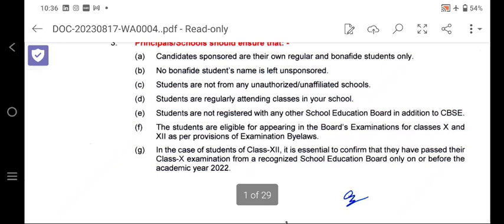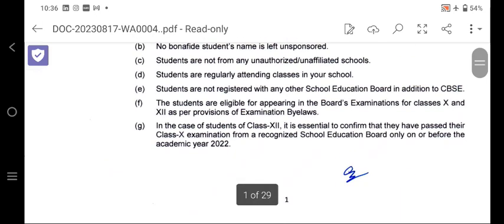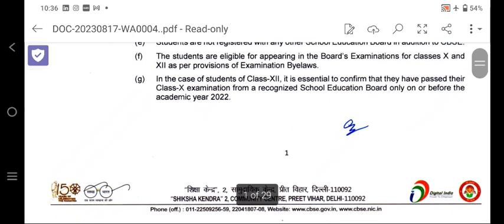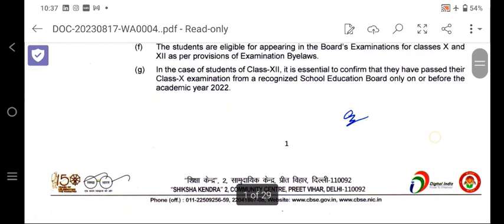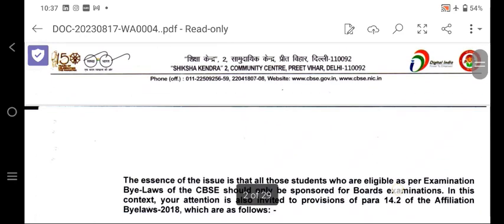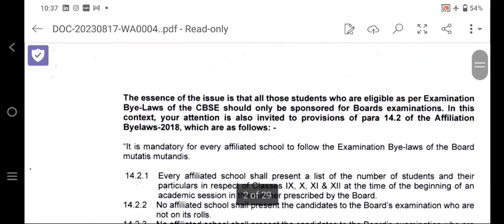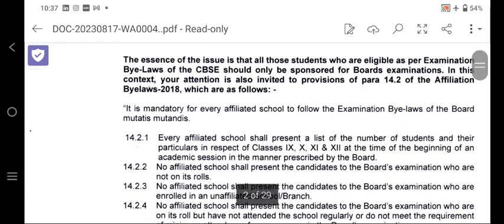Students are regularly attending the class in your school. Students are not registered in another school or another board. The students are eligible for appearing in the board examination for 10 and 12 as per the provision of the examination bylaws. In the case of class 12, it is essential to confirm that they have passed their class 10 examination from a recognized school education board on or before 2022. So the essence of the issue is that all the students who are eligible as per the examination bylaws should only be sponsored for the board examination.